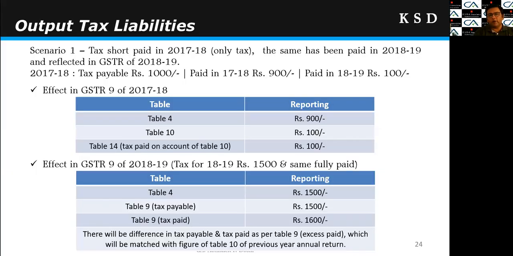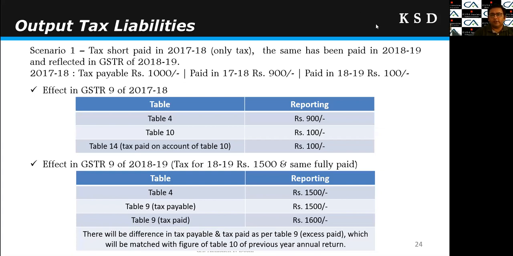So we have bifurcated the issues into output tax liabilities, input tax credit, and some other issues. We will take the issues one by one, and in those issues we will take various scenarios: what the scenarios are and what the possible or probable resolutions are. First of all, output tax liabilities. In that case, we will see scenario 1.